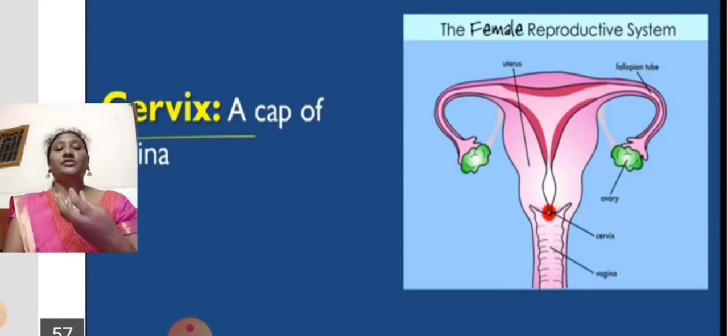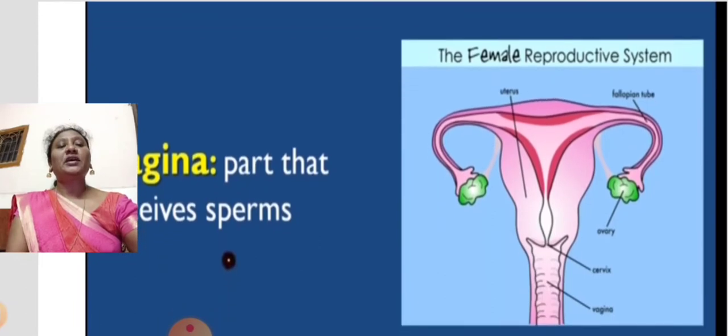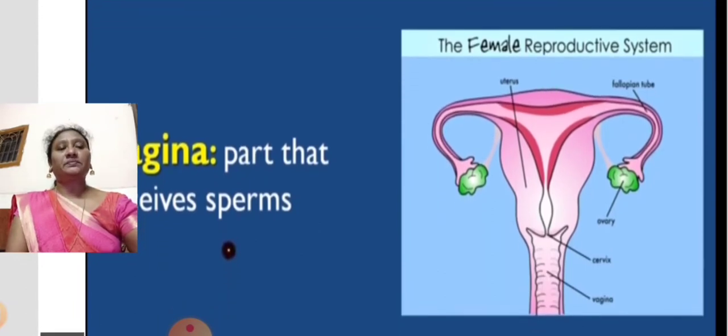That means when the mating of male and female is taking place, the cervix opens and allows the entry of the sperms into the internal parts of the female reproductive system. So we can call the cervix a facial part of the female reproductive system.